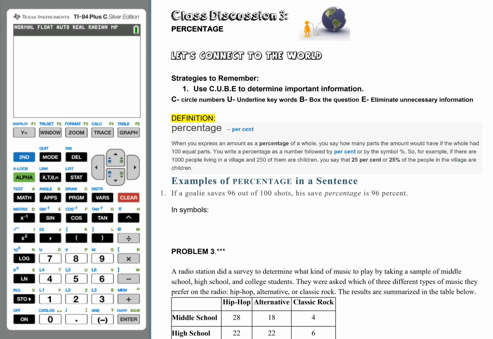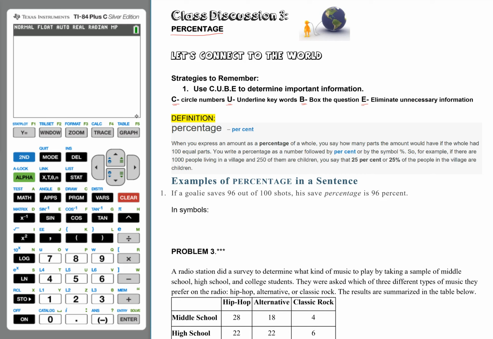Let's work now on class discussion 3. So this one is about percentage. Now here are some of the strategies that I want you to remember as you work with word problems. So try to remember the strategy CUBE. CUBE stands for: C, circle the numbers; U, underline keywords; B, box the question; and E, eliminate unnecessary information.